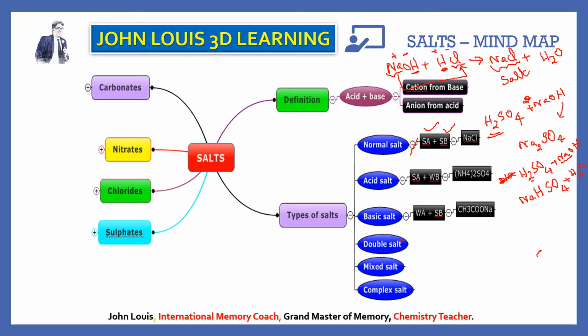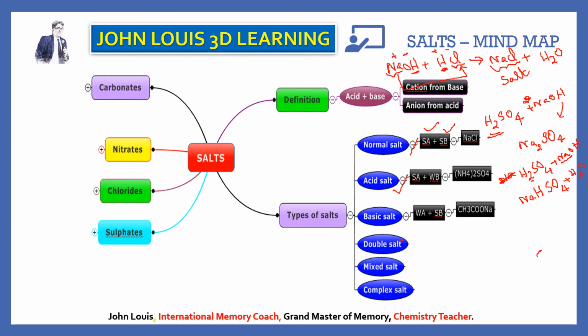In sodium bisulfate, the ionizable hydrogen ion is not completely removed. A part of the hydrogen ions in the acid is replaced by the metal from the base. This type of salt is known as an acid salt. An example is sodium bisulfate.